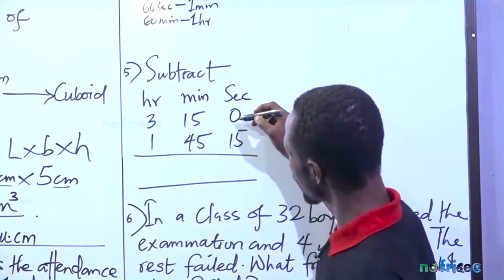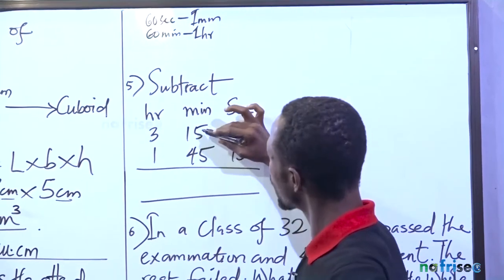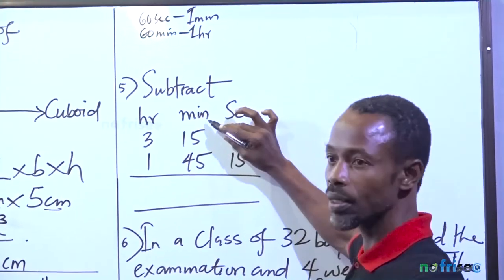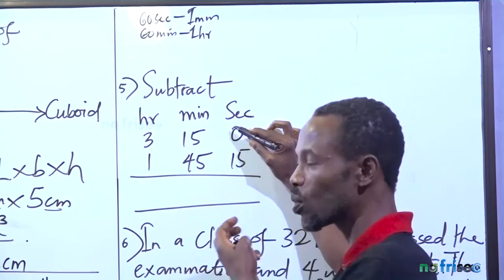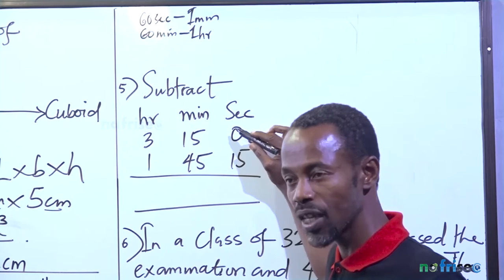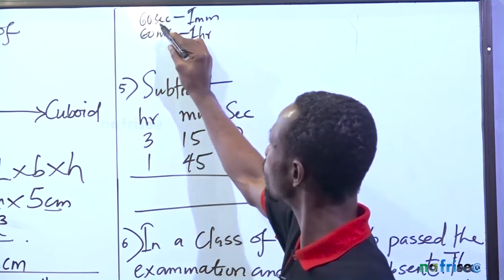So if I have 0 seconds, say 0 minus 15 is not possible. Right. Now I'll come to 15 and borrow 1. I borrow 1 minute. If I bring 1 minute here, it's not going to be 10. You cannot say this is 10. You know we're used to normal subtraction with 10. If you take 1 minute from here and you add it to these seconds, 1 minute becomes 60 seconds.